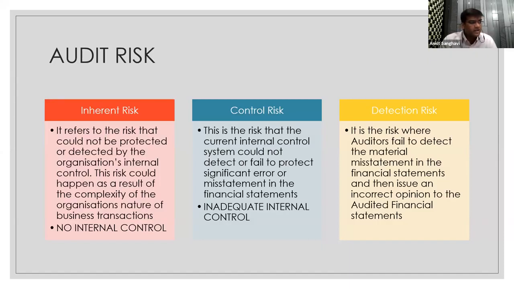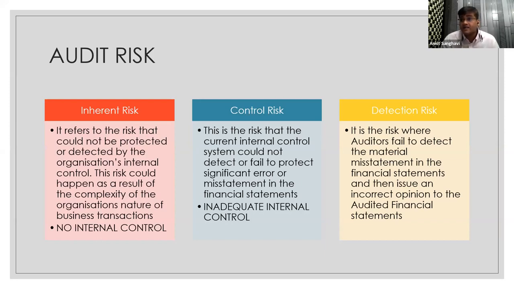Detection risk is related directly to the auditors failing to detect material misstatements in the financial statements, which may lead to an incorrect opinion on the financial statements. This can be correlated to the skill sets of the auditors. This can be correlated to the types of audit procedures that we decide to follow, whether they are substantive enough.